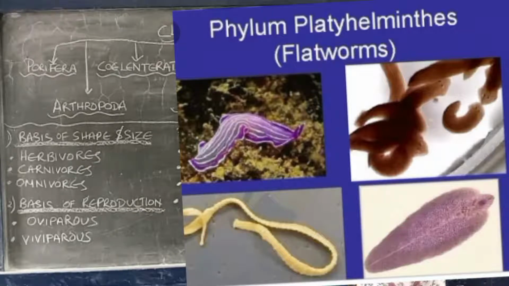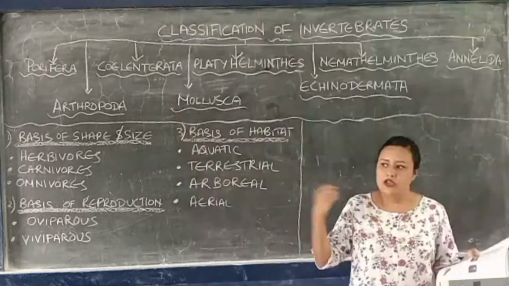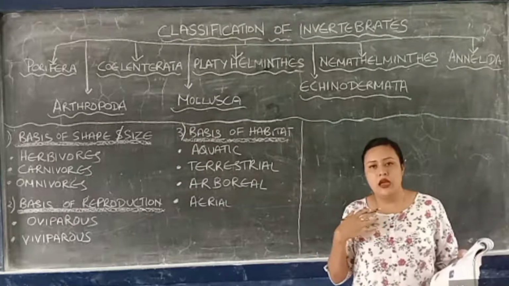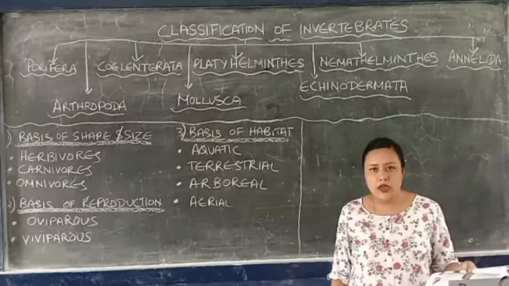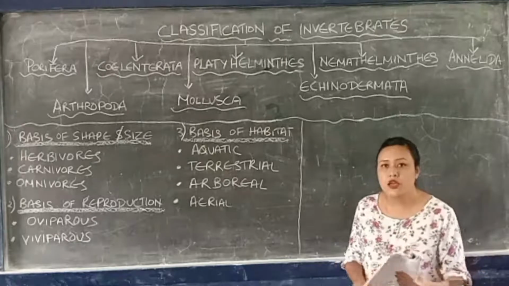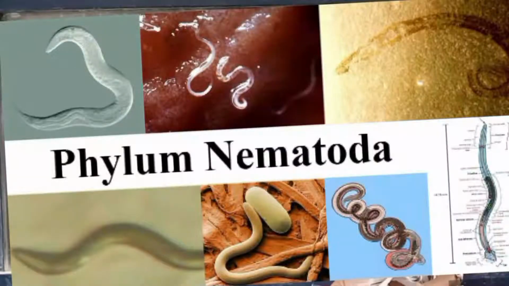The body is bilaterally symmetrical. That means it can be divided into two equal halves from a single plane. They have a single opening through which they take in food and also get rid of their waste products. So they have just one opening which helps them to take in food and also to excrete the waste products. Hope you are understanding, no? Then the fourth one is Nemathelminthes.